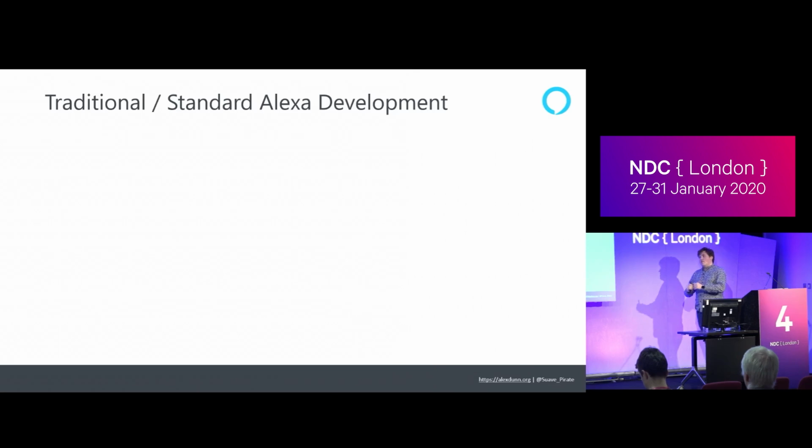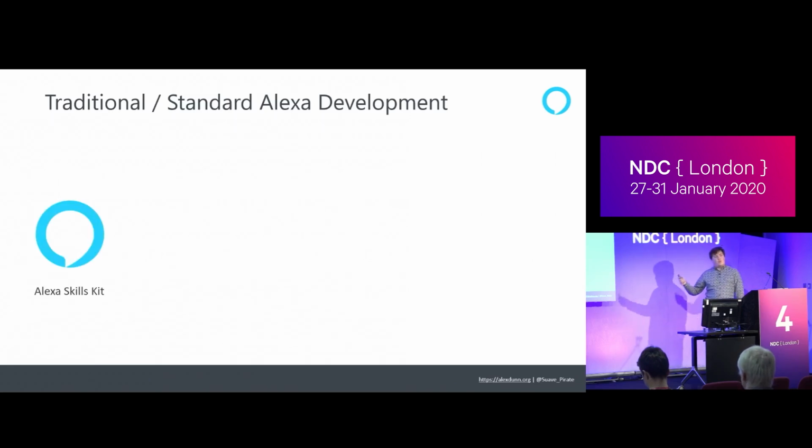So my goal, again, is to break down the barriers of getting into the voice space, because from my experience when I got started as a .NET dev, there wasn't a whole lot there for me. There's a whole lot of, hey, you need to be using AWS for this stuff. I didn't really know AWS a few years ago. Or if you're doing Google, you need to learn Firebase and GCP. So what I want to go over is what those traditional development cycles are like and what the documentation pushes you towards before I try to break it down a bit, so you can understand it and start to build on it without having to worry about the specifics of each platform or anything like that.